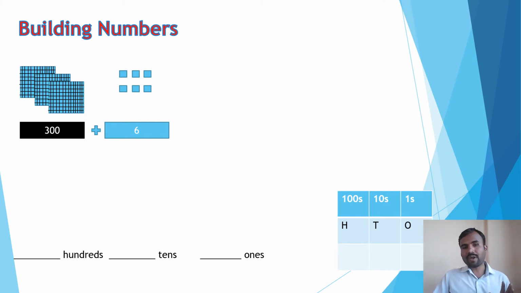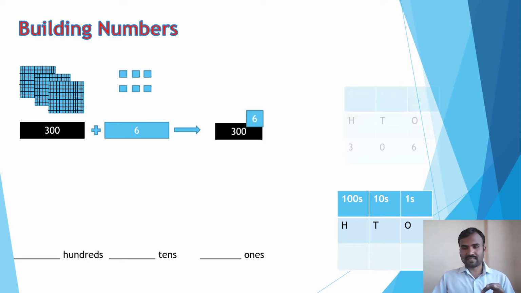When you add 300 plus 6 together, one number will form, and that number is 306.